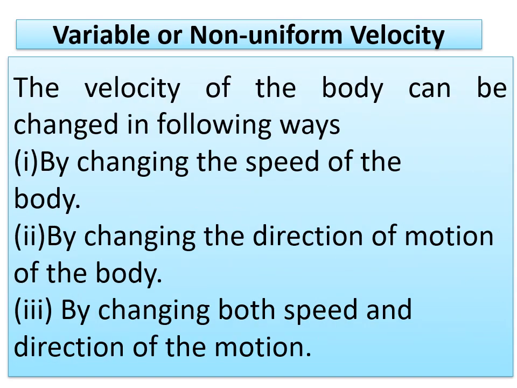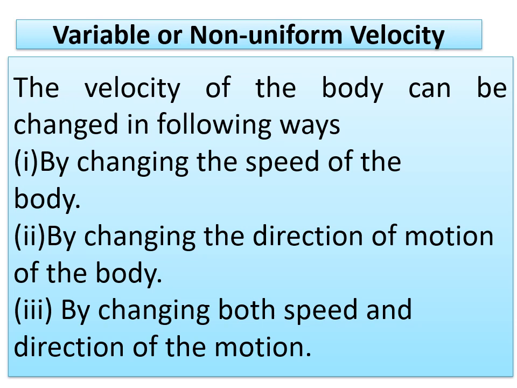Let us discuss one example for uniform velocity. When a train moves on a straight horizontal track covering 60 km in each hour, the train is said to have a uniform velocity of 60 km per hour. One more example, for non-uniform or variable velocity: when a train rounds a curve at a constant speed, it has a variable velocity because the direction of motion changes continuously over the curve.